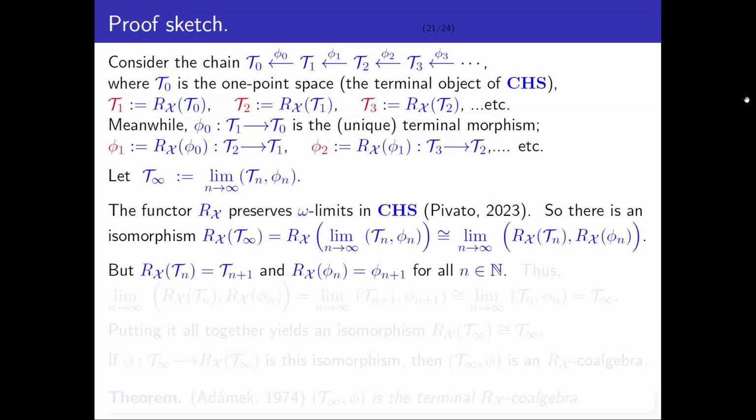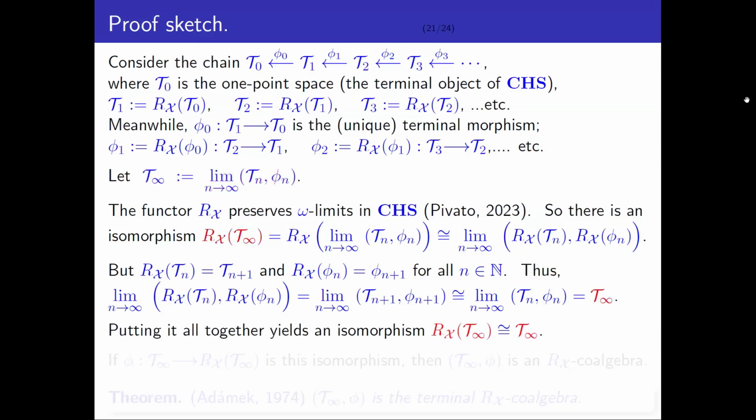But of course, the way this chain is defined, Rx of Tn is Tn plus 1, Rx of Pn is Pn plus 1, that was what I just said. So therefore, the Rx image of the chain just is the chain. So therefore, the limit is just the original object back again. Putting it all together, reading from beginning to end, we get an isomorphism from Rx of T infinity to T infinity. Let's give that isomorphism a name.